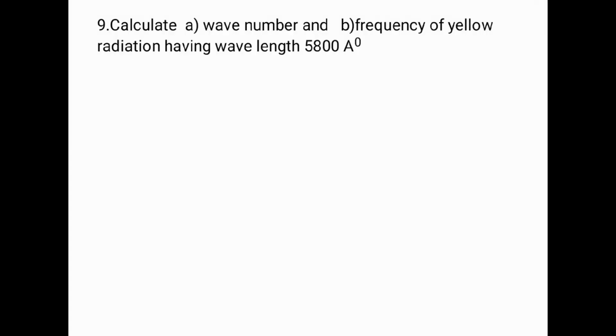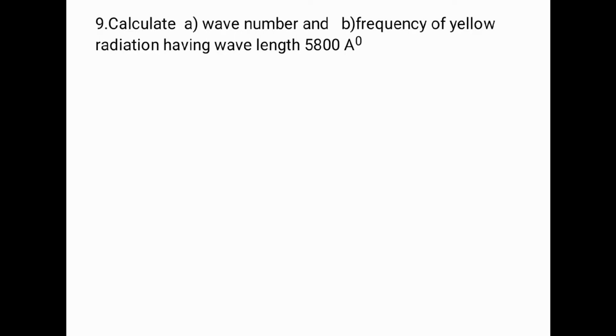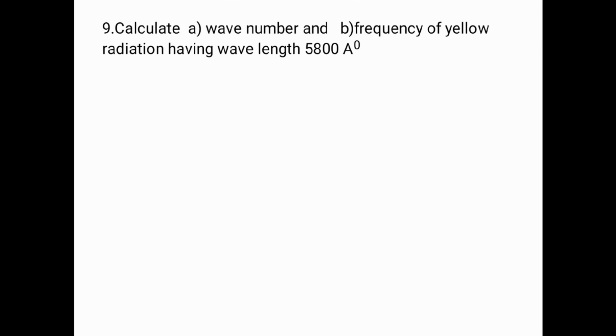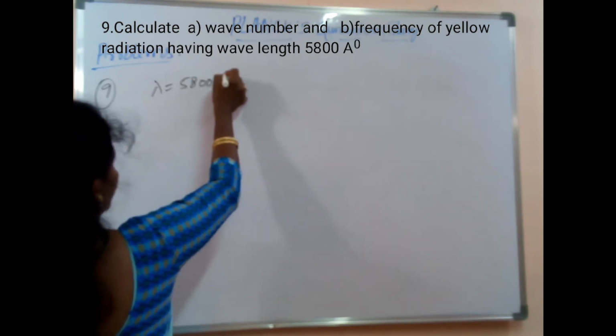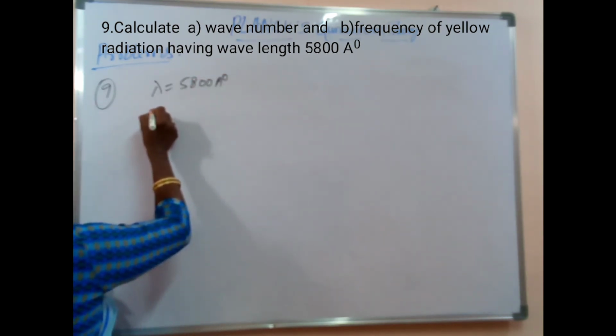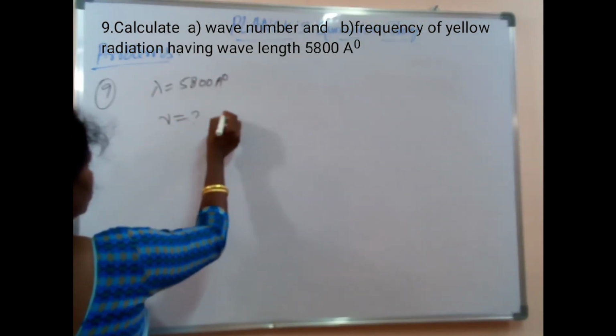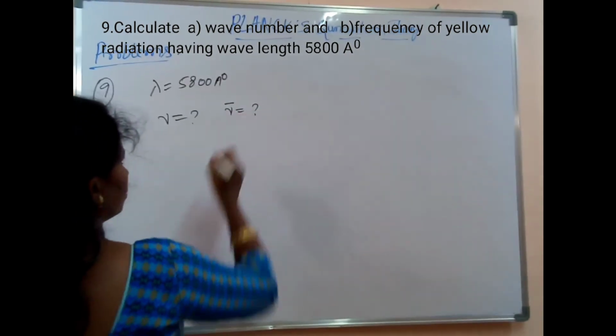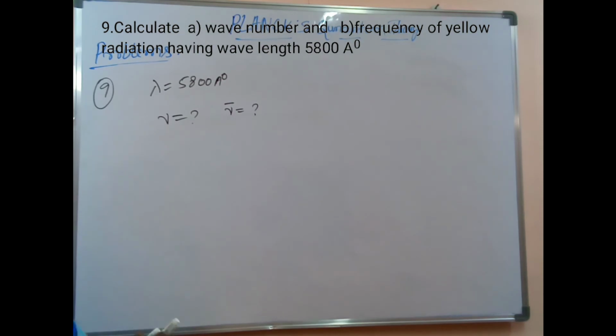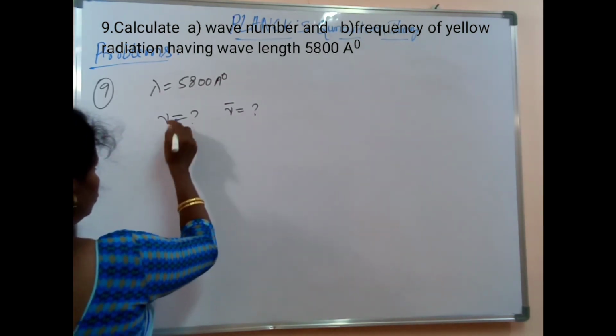Problem number 9. Calculate first the wave number, and second the frequency of yellow radiation having wavelength 5800 Armstrong units. They have given lambda equal to 5800 Armstrong unit. We need to calculate the frequency nu, and then the wave number nu bar. Wavelength they have given. First I will calculate nu.